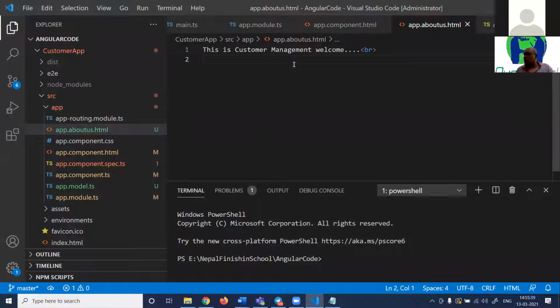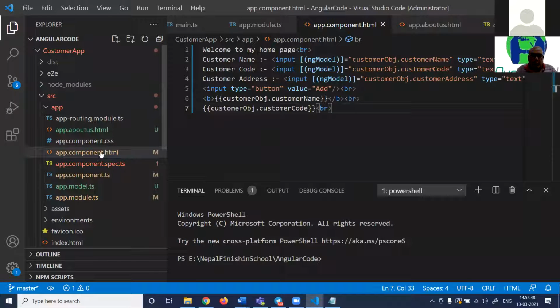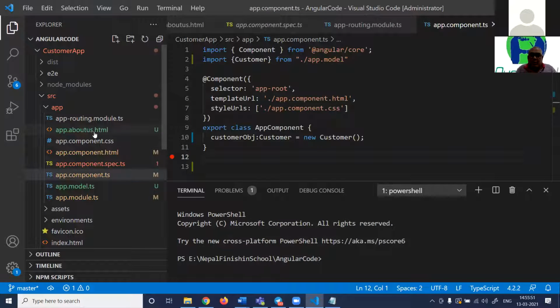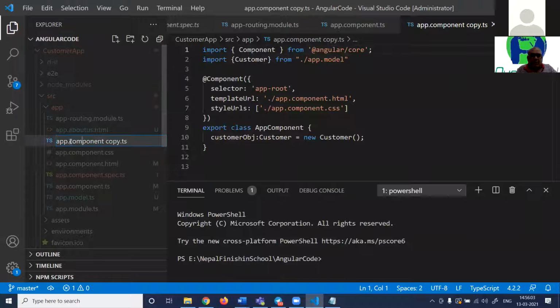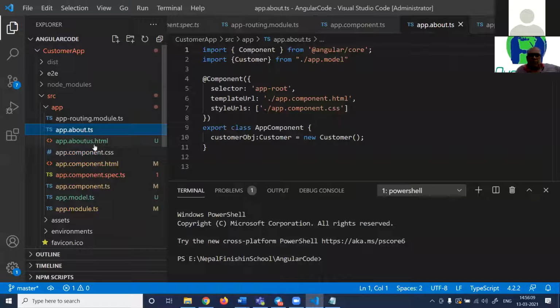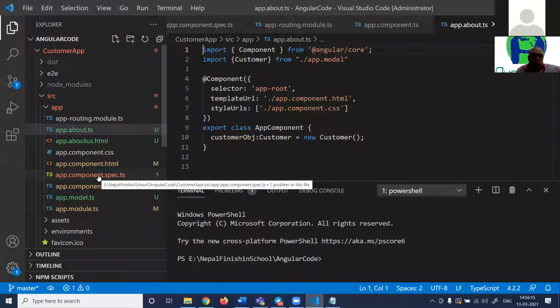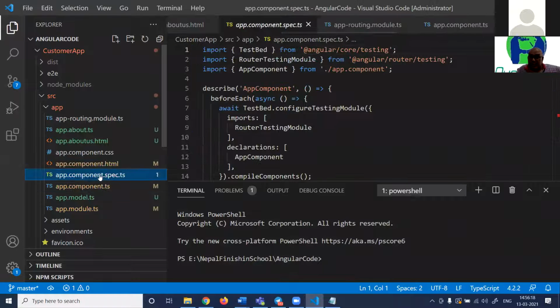Now remember that in Angular, if you create a UI, you have to have a component. Now this is the app component.html. This is app component.ts. In the same way, if this is app.about.html, there should be an app.about.ts file, the code behind. App.about.ts means the UI's code behind, the component code. This is the testing file. So now this is the code behind.